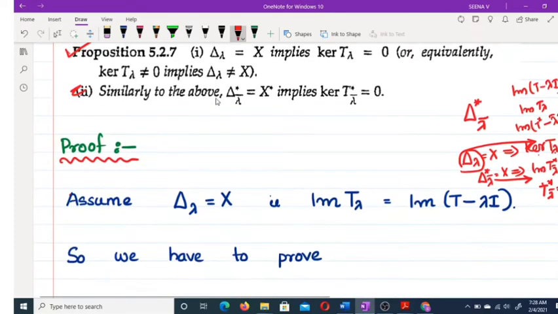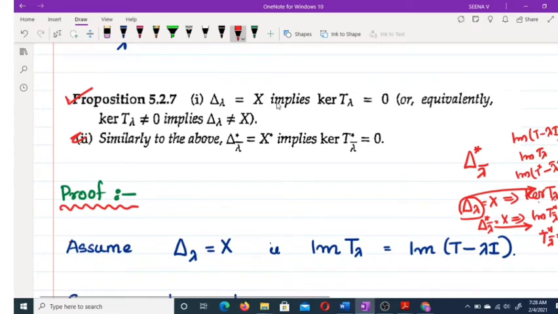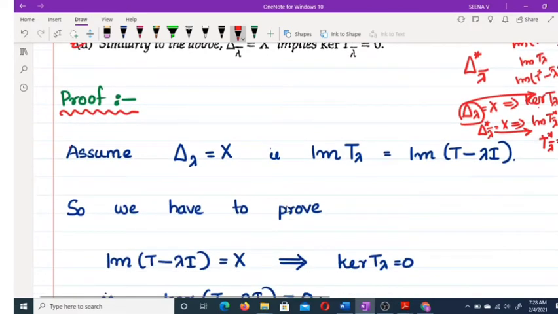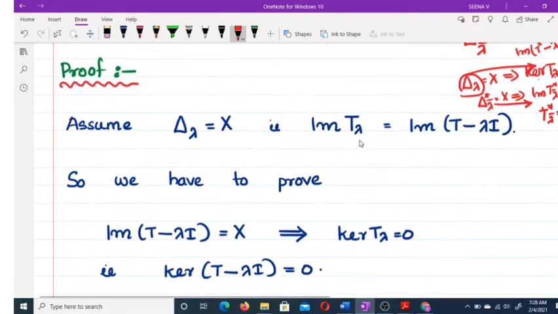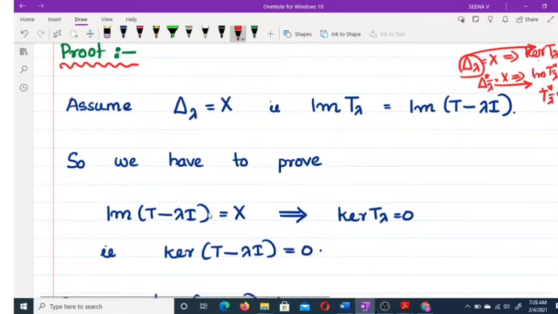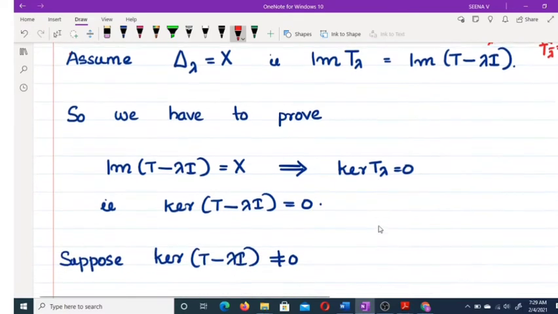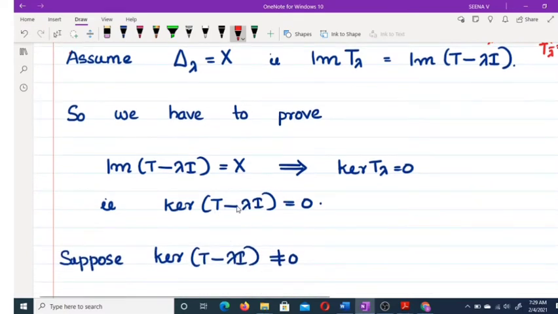What is the meaning of this? What is delta lambda? Delta lambda is image of T lambda, that means image of T minus lambda. So we have to prove image of T minus lambda is equal to X implies kernel T lambda equal to 0. That means kernel of T minus lambda equal to 0.